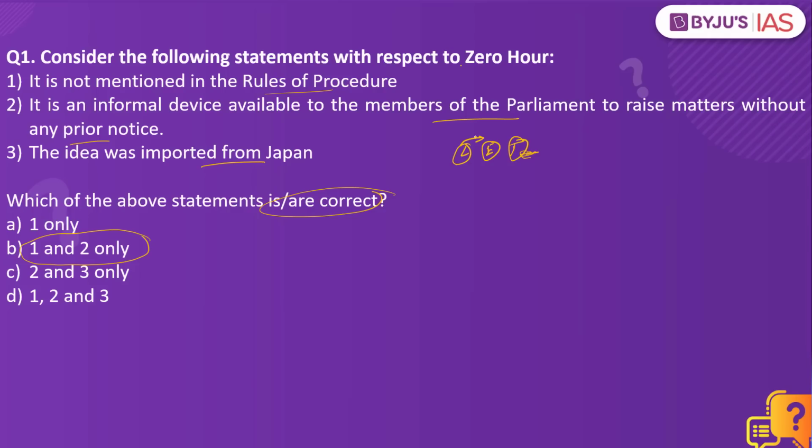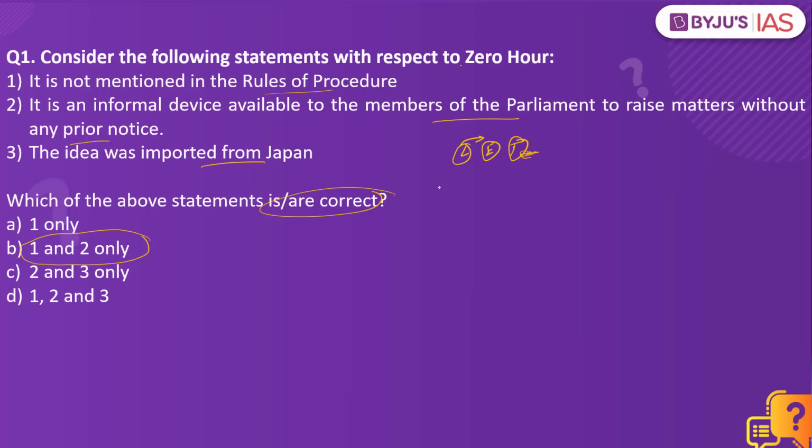Now, what follows the Question Hour is what is called Zero Hour. It is primarily called Zero Hour because of two important reasons. When it comes to Question Hour, it generally happens between 11 to 12. Because the Zero Hour happens at 12 p.m., it is called Zero Hour. That is one of the reasons. The other reason is when you look into the dictionary meaning of Zero Hour, what does it say? It speaks about military action. It speaks about a time set for the beginning of an attack according to military parlance.